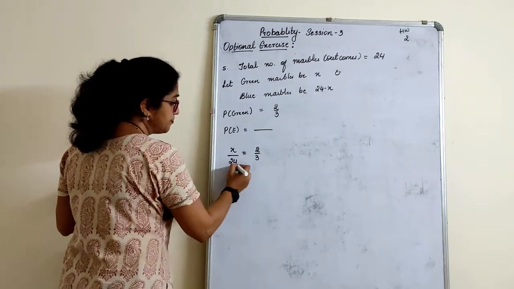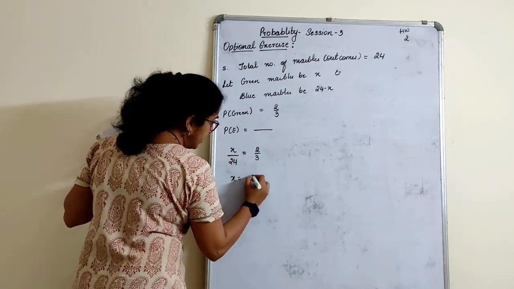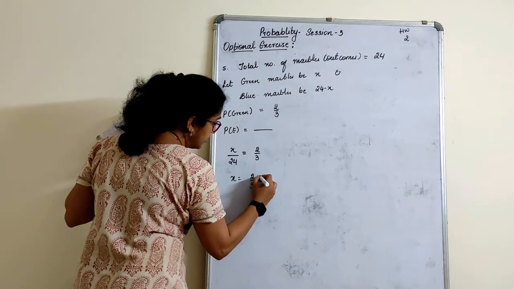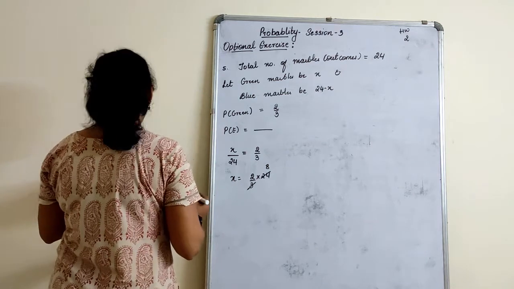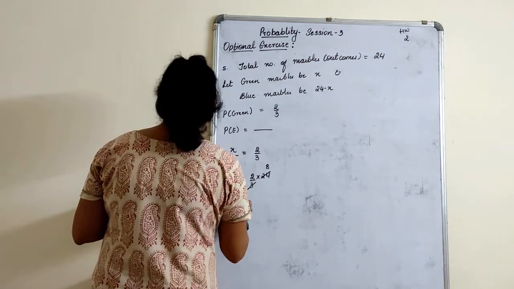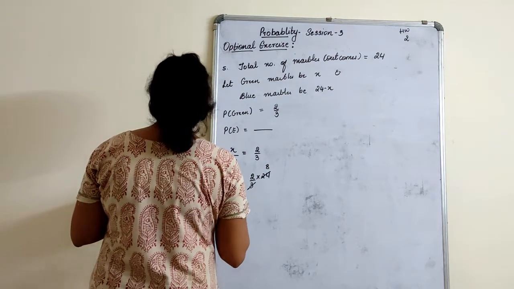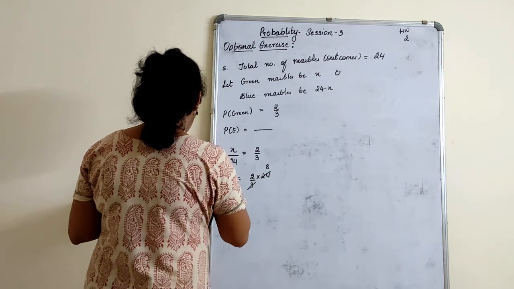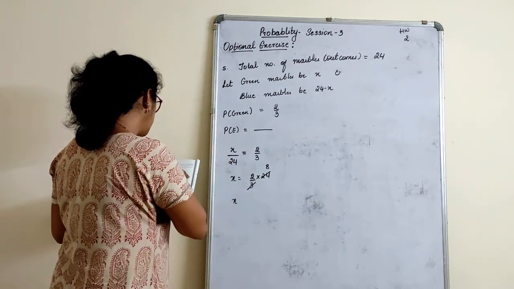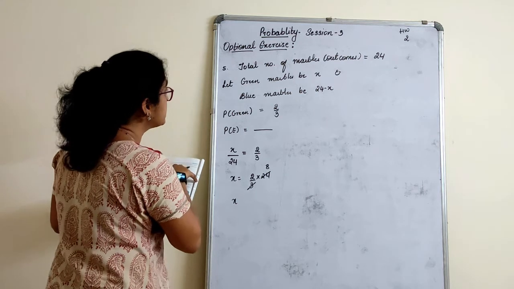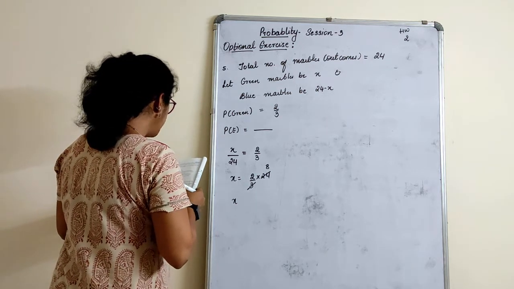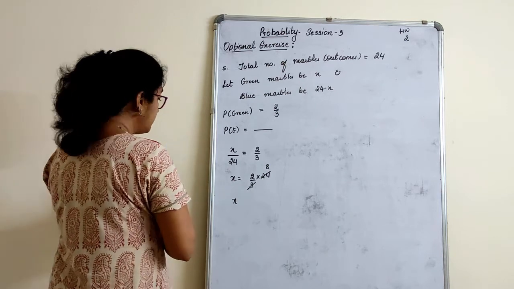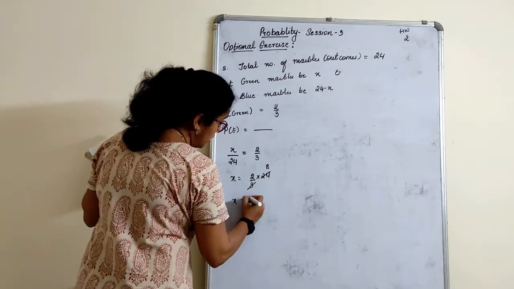Cross multiply. X is equal to 2 by 3 into 24. 3 ones are 3, eights are 24. So X is equal to, let me just read once again: if a marble is drawn at random from the jar, the probability that the marble is green is 2 by 3. Find the number of blue balls in the jar. So X is equal to, how much will I get now?